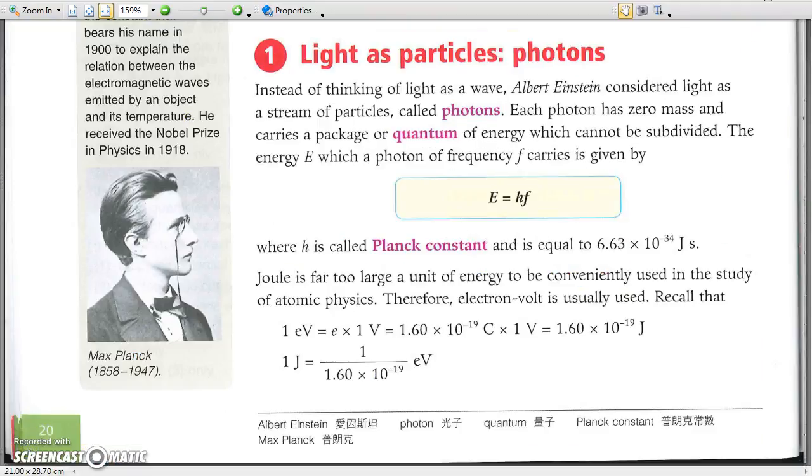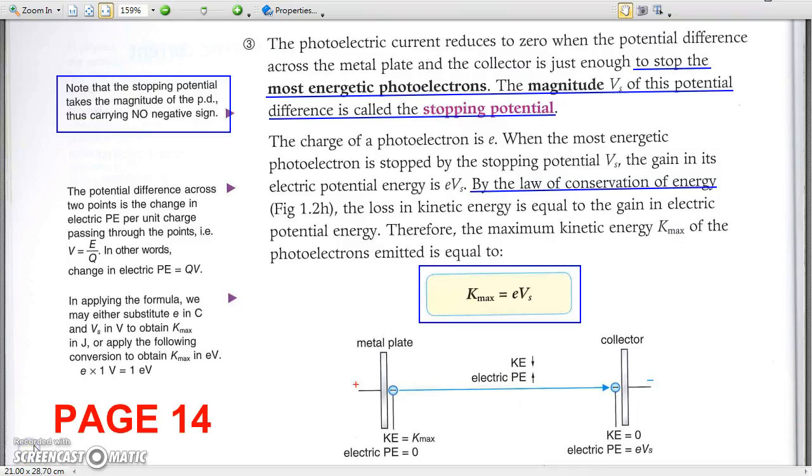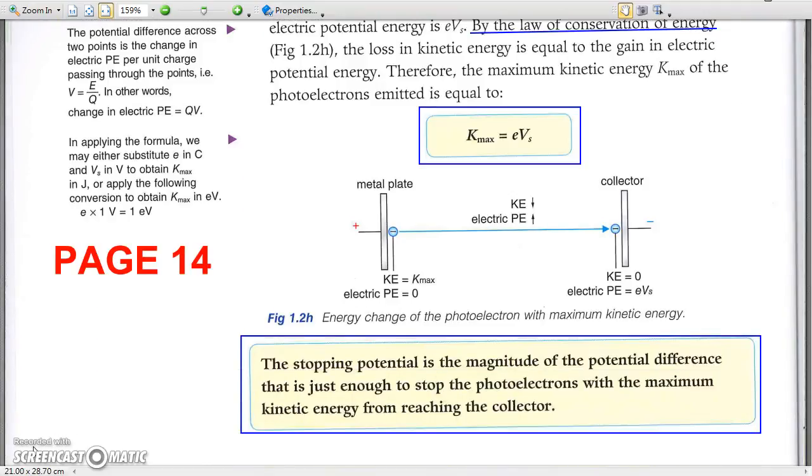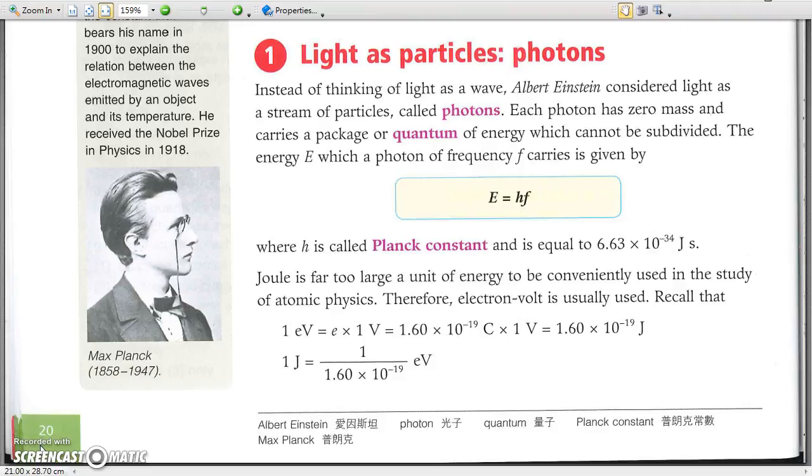1. Light as particles. Photons. In photoelectric effect, the stopping potential for the given metal surface only depends on the frequency of incident light, which means the kinetic energy of a photoelectron depends on the frequency of the incident light only. To explain that, Albert Einstein considered light as packets of energy called photons. So light is also quantized.